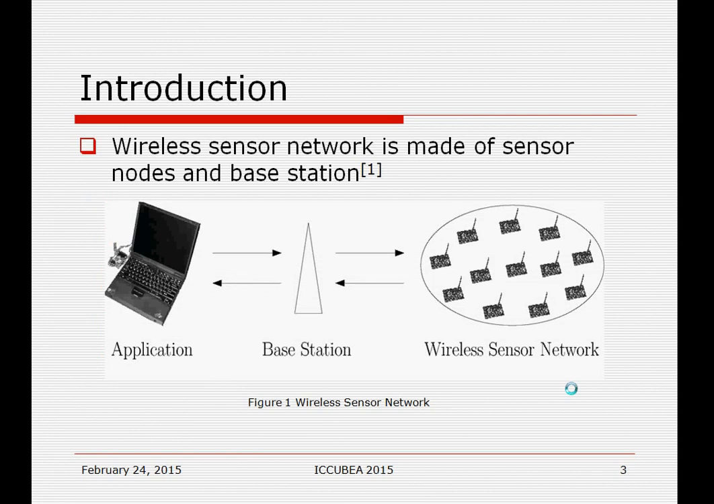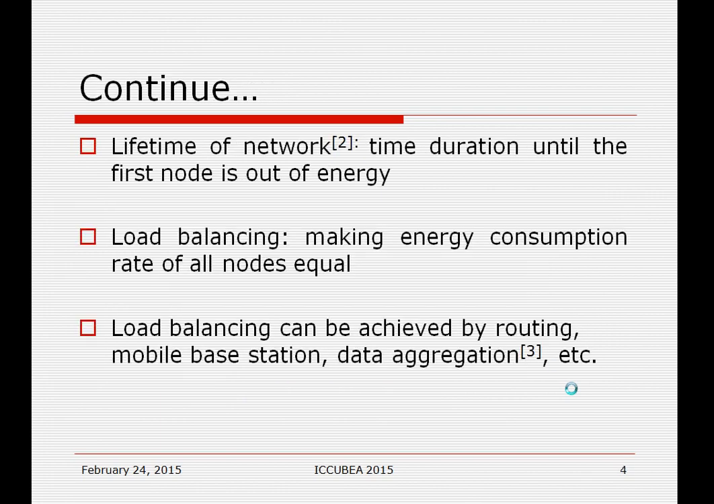Introduction: A wireless sensor network is made of sensor nodes and base stations. Nodes are deployed in the sensing area. Nodes sense data and this data is sent to the base station. Nodes are battery operated, so the lifetime of the network is defined by the life of the node, and the life of the node is defined by the energy of the battery. So energy is a very crucial parameter for the wireless sensor network. Lifetime of the network is the time duration until the first node is out of energy. So the life of the network is defined by the life of the first dying node.